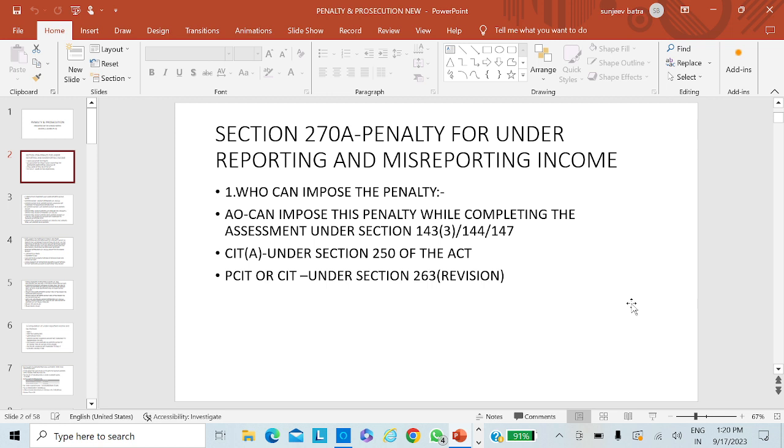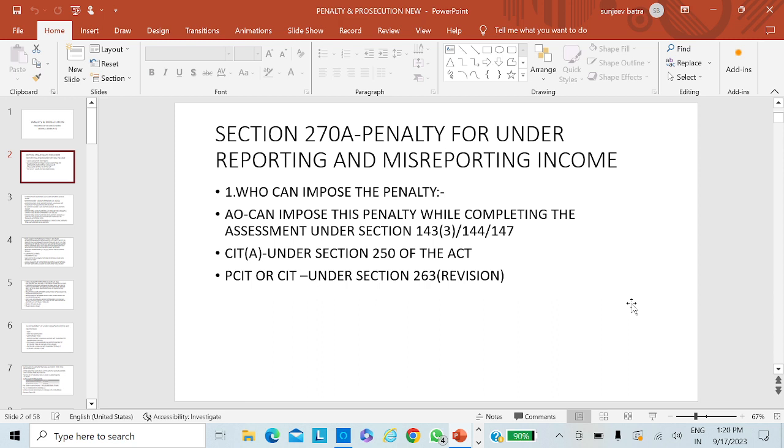And what about the Joint Commissioner Appeals and CIT Appeals? They can also initiate and impose the penalty when they decide the appeal and make an enhancement in the income of the assessee as underreported income and misreporting of income, which is in consequence of underreporting of income.